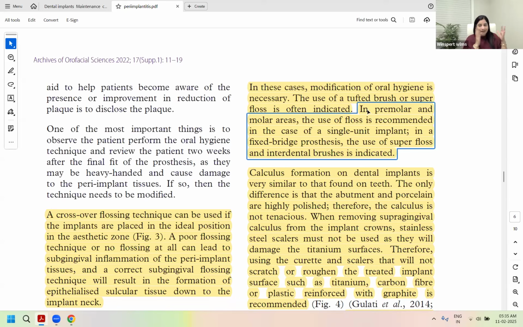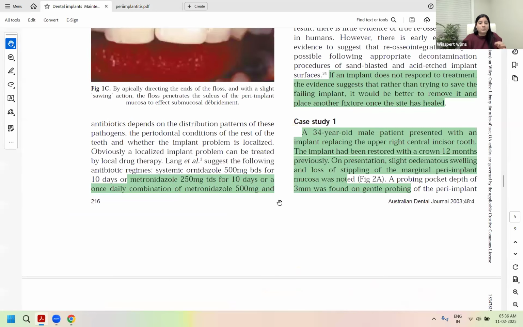Now, in anterior teeth, regular floss. In single crowns, regular floss. But in complicated crown anatomy, super floss. In fixed bridge prosthesis, super floss. In larger areas and black triangles, interdental brushes. Clear for everyone? This is crucial and it is all sorted now. It is simple now, or not? Is it simplified for you for the examination? Based on single implant, fixed prosthesis, black triangles, and ridge lap crowns, you got an answer for all these situations. No variable is left.